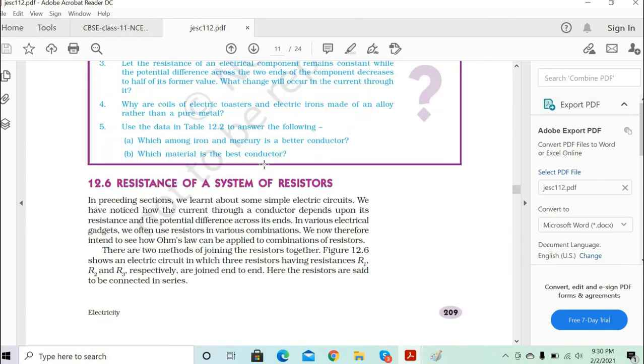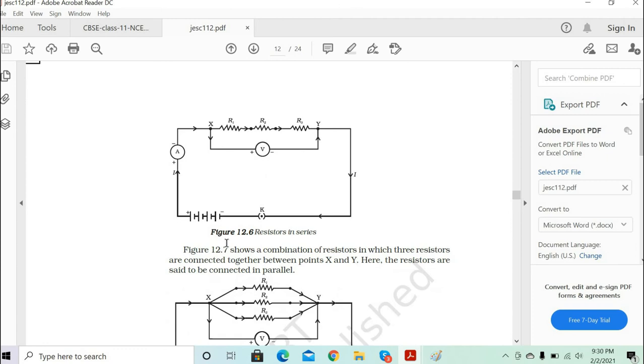Yes, sir. Okay, now let's go to the system of resistance. Draw figure 12.6 now. Okay, sir.